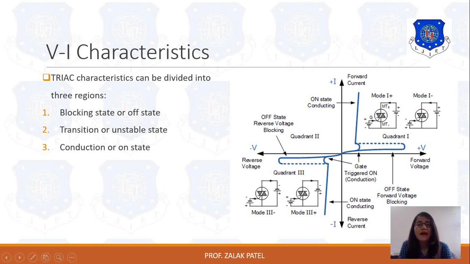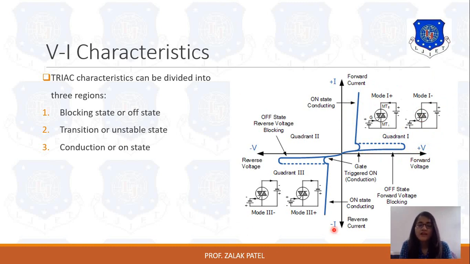Now the question is when the TRIAC will be operated in the first quadrant. From the figure you can see that for mode 1 plus, there are two terminals, MT2 and MT1. To operate in the first quadrant, MT2 should be connected with the positive terminal. In both mode 1 plus and mode 1 minus, MT2 is connected with the positive terminal and MT1 is connected with the negative terminal. That means MT2 is greater than MT1 to operate in this first quadrant.